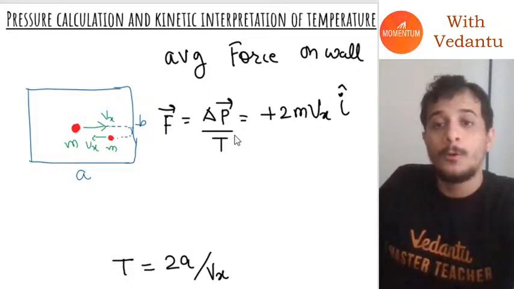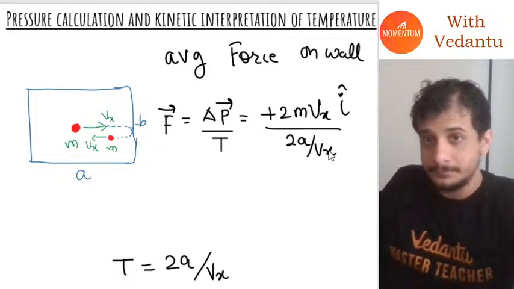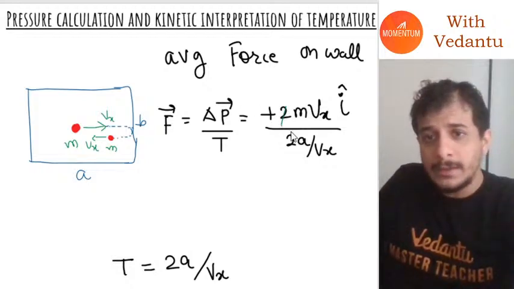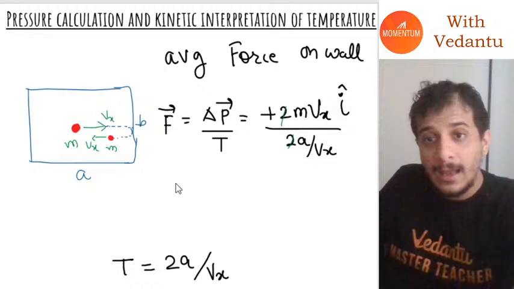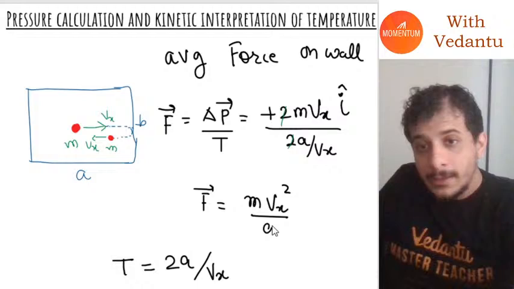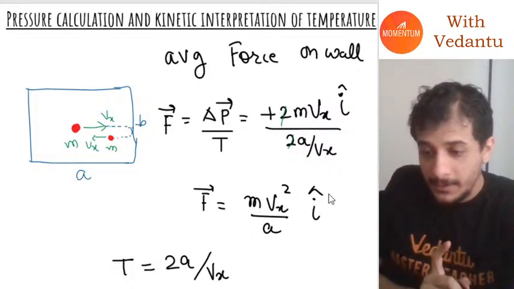Which is just 2mvx divided by 2a by vx. Now 2 and 2 get cancelled out, vx and vx get multiplied, and I get the average force as mvx square divided by a.